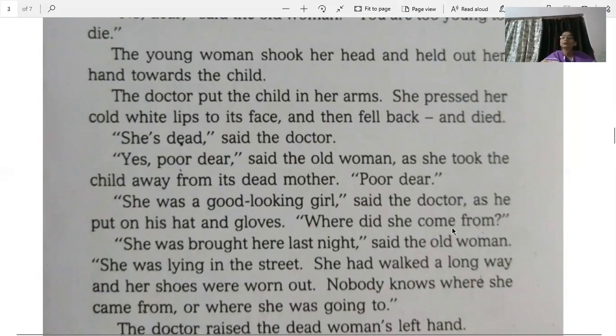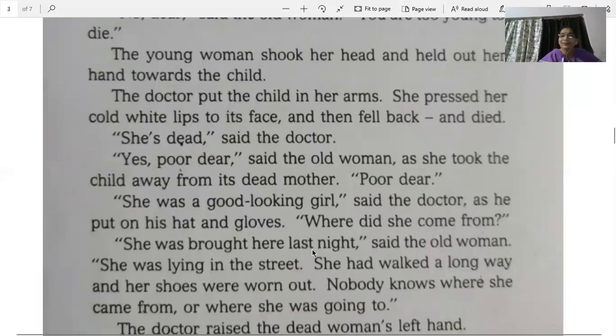Now, the doctor's work was over. The child had been delivered. Now, there was nothing else he could do. So, he had to go and see the other patients. So, he just said, okay, he picked up his hat and gloves, and then just while going out, he just asked, where did she come from? Kahan se aayi thi wo?